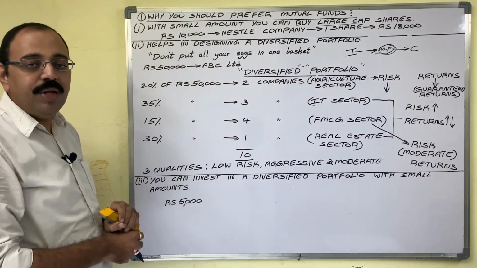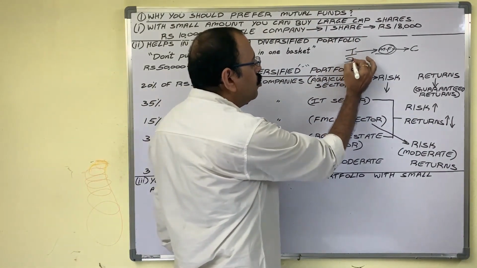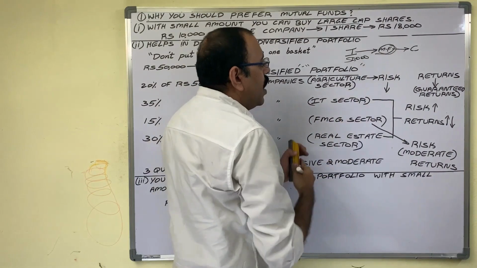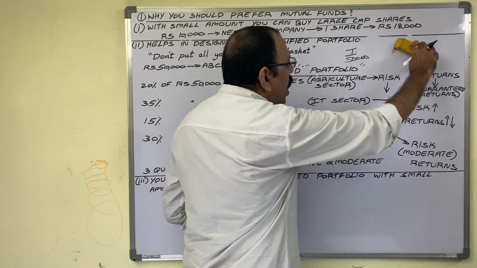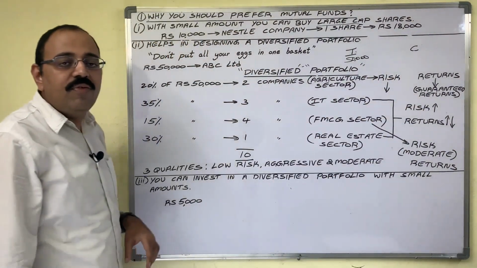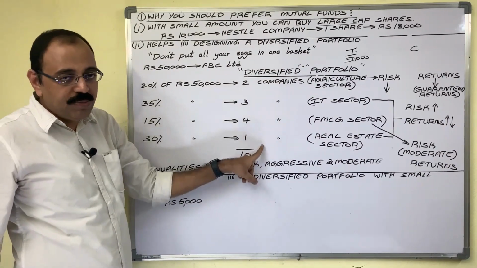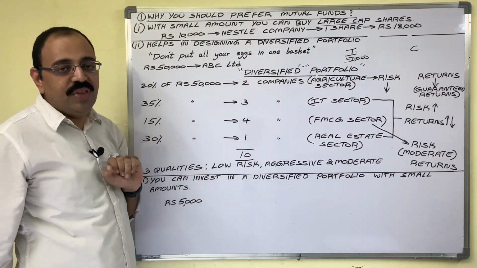Take the same example. Suppose you have 50,000 rupees with you and you have complete knowledge about the share market. You know very well that you have to design your portfolio in this manner. You are capable of that.